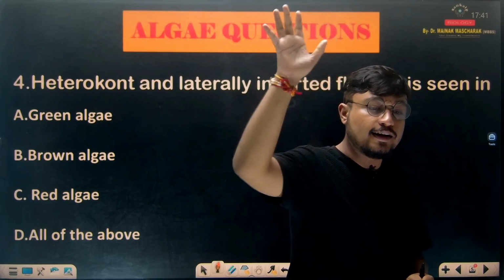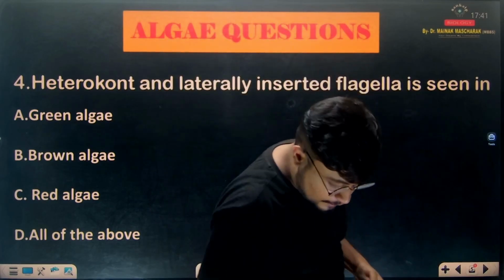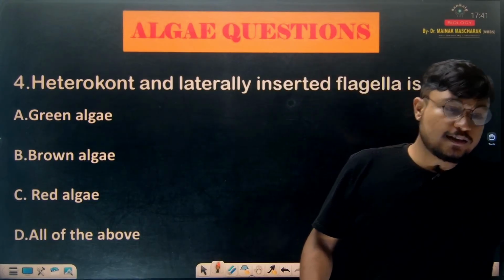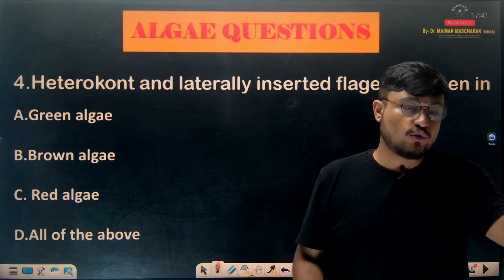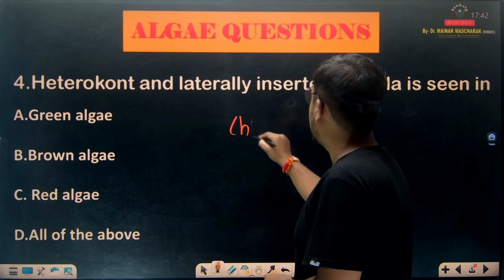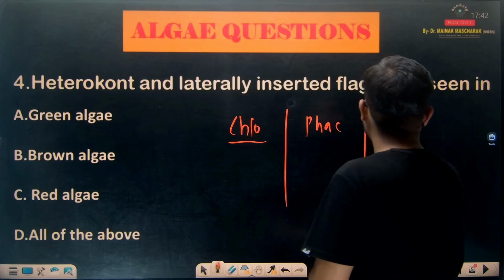Heterocont and laterally inserted flagella is seen in. Now before understanding this question we have to understand some important things. We know that there are three types of algae: green algae, brown algae, red algae, that is Chlorophycia, Phaeophycia, Rhodophycia, yes or no? So we have three types of algae: Chlorophycia, Phaeophycia and Rhodophycia, right?